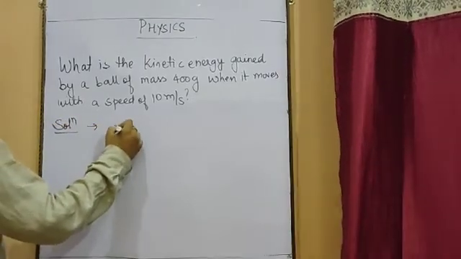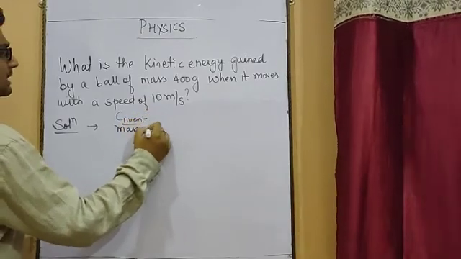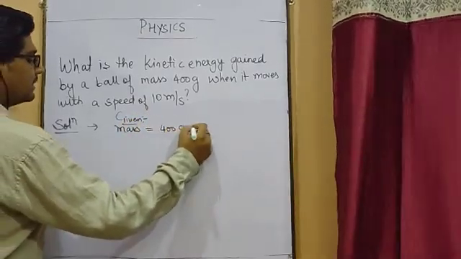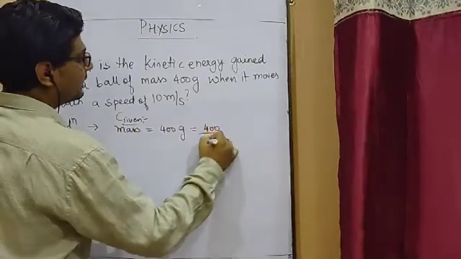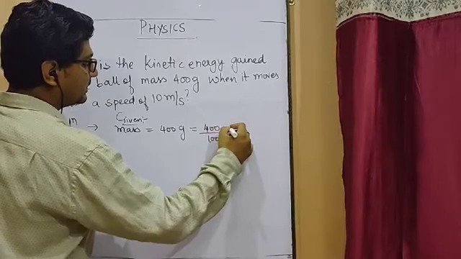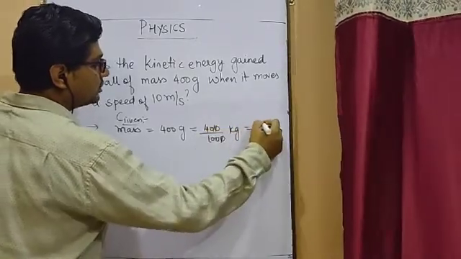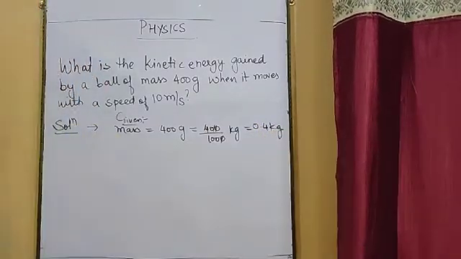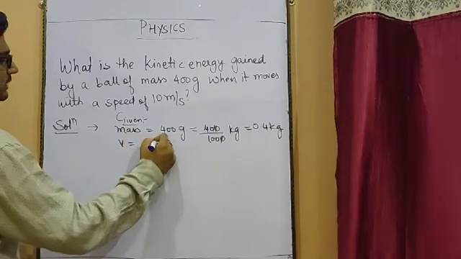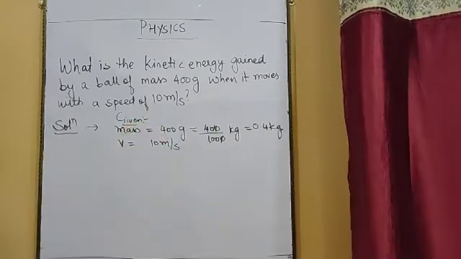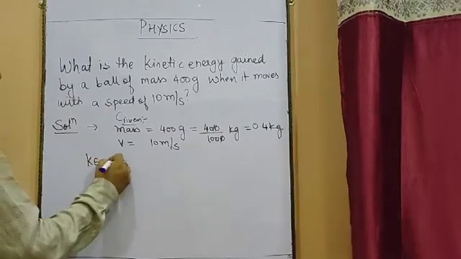How much is the mass? Mass of the ball is 400 gram. Again, it is a smaller unit, so you have to convert it into the standard form. 400 upon 1000 kg, that will become 0.4 kg. So mass of the ball is 0.4 kg. And it is moving with a speed, that is velocity, of 10 meter per second. So the mass is given, velocity is also given. Let us calculate the kinetic energy.